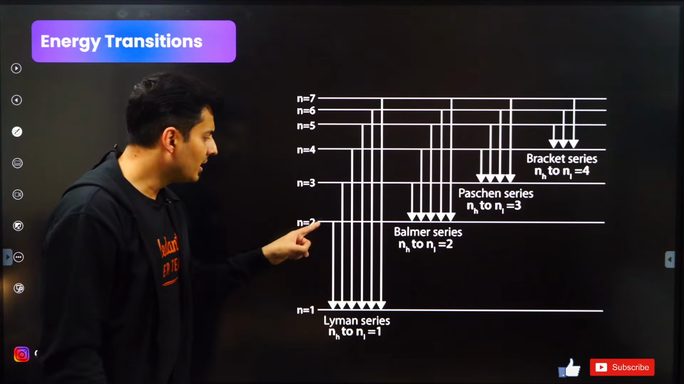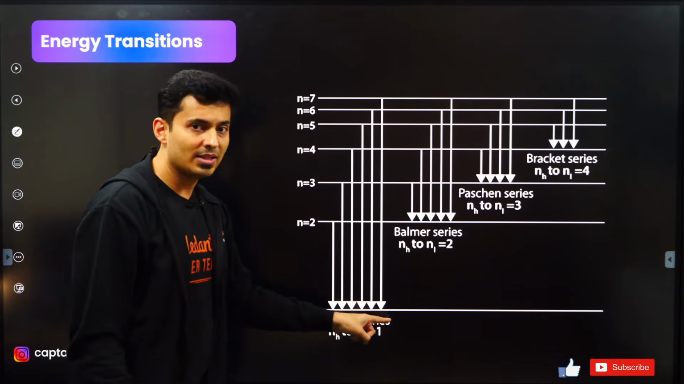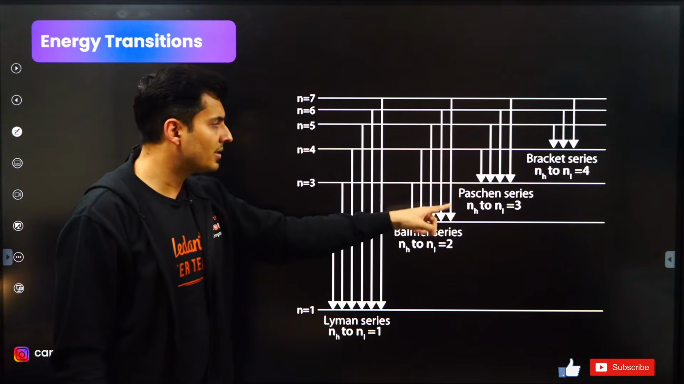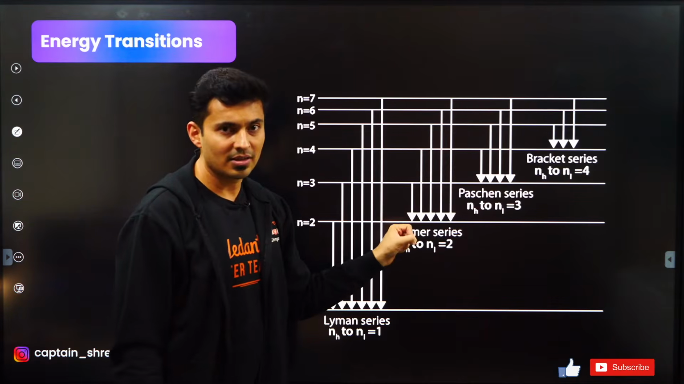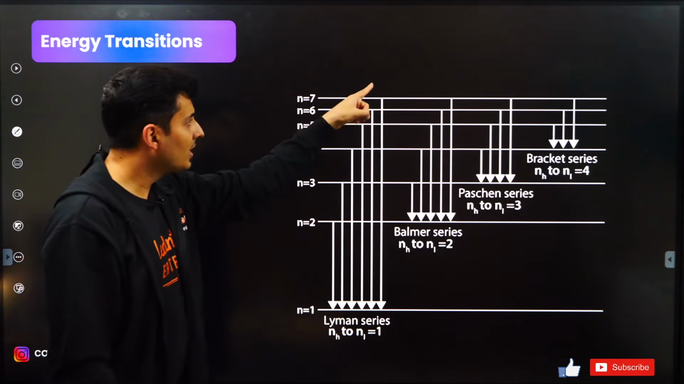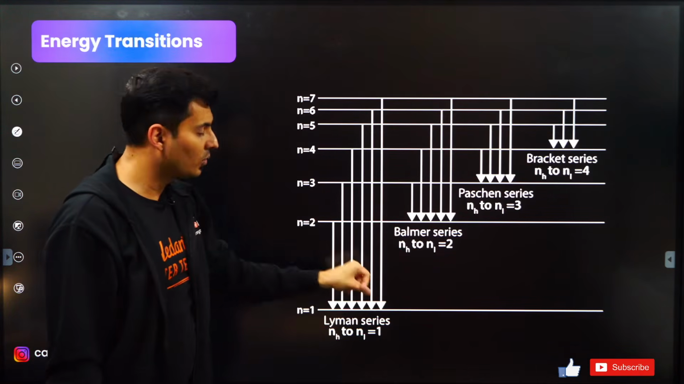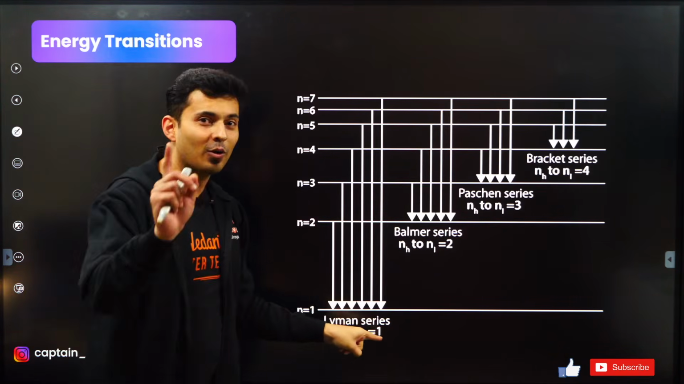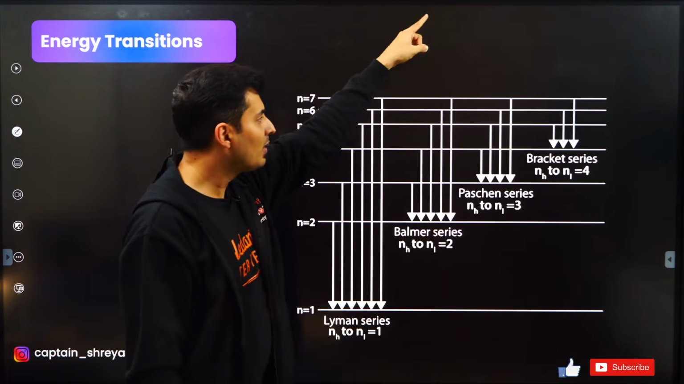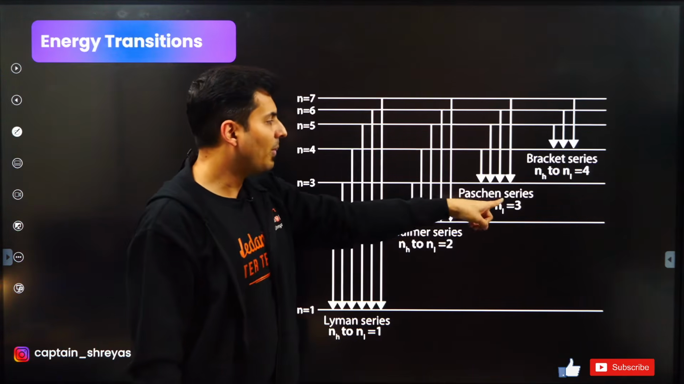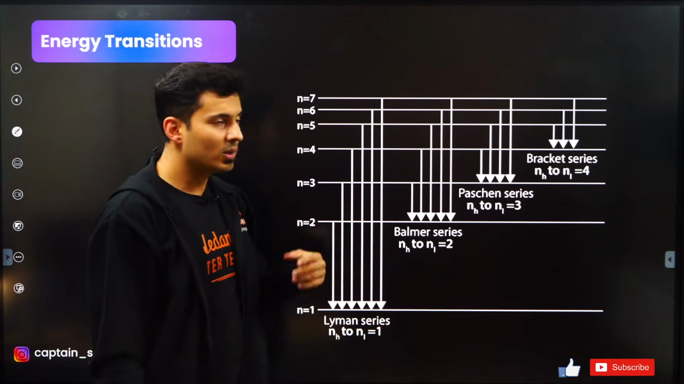Also keep in mind, this is called the first line of the Lyman series. This is the first line of the Balmer series. This is the first line of the Paschen series. The last line would be this one, actually from infinity. That means from a free electron to the ground state. That would be the last line of Lyman. The last line of Balmer will be from infinity to 2. For Paschen, it will be from infinity to 3.